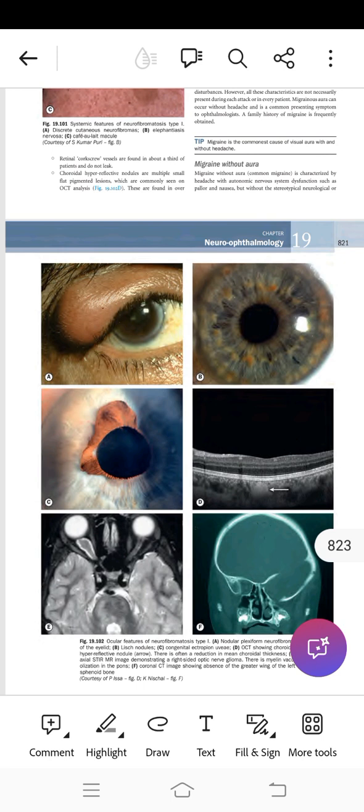S-shaped deformity of the upper eyelid is present, and it gives a characteristic appearance of a bag of worms in texture. And there is optic nerve glioma in 15 to 40% of the cases, and it will lead to slowly increasing painless proptosis, visual impairment, optic atrophy and strabismus. Some other tumors are also present, like neurilemmoma, plexiform neurofibroma, and angioma. However, sphenoorbital encephalocele will be shown in figure F.